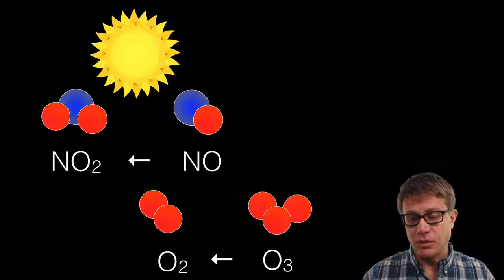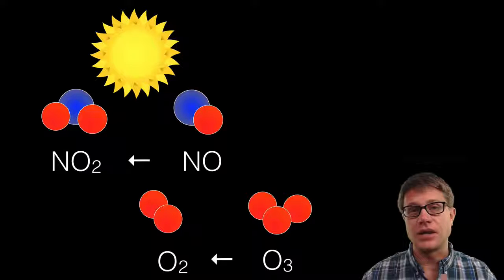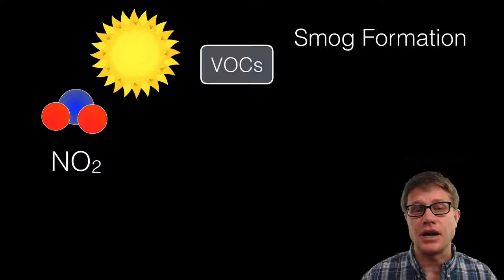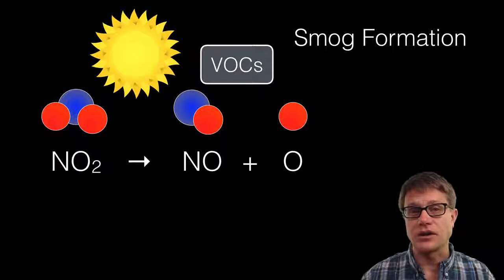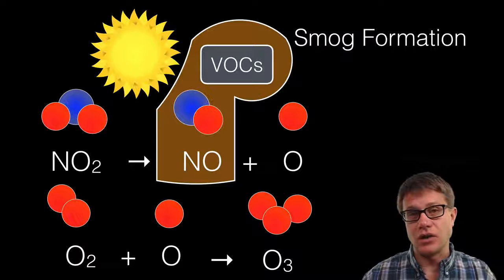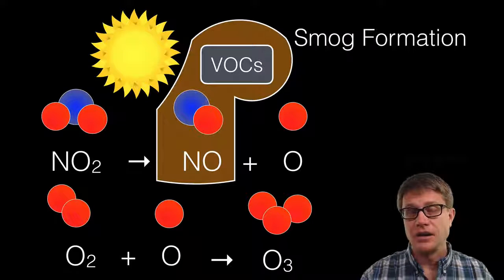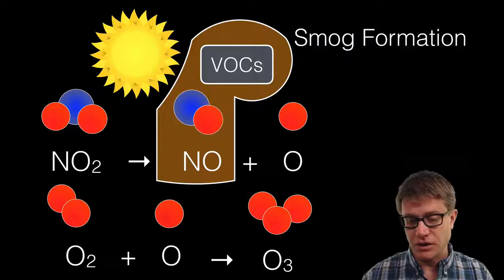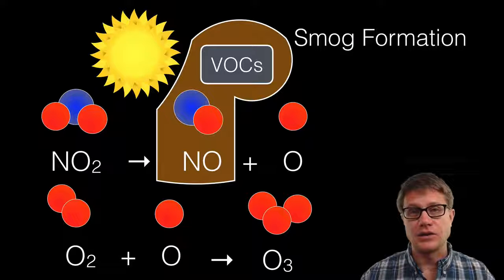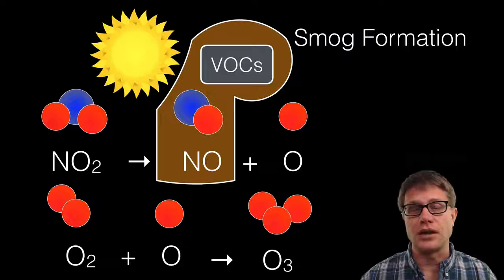And so again, to make smog, we have to not only have NOx and the sun, but we have to have these volatile organic compounds as well. And so how does it work? We break apart that nitrogen dioxide again. So we're producing this nitric oxide, and that will combine with these volatile organic compounds in the atmosphere itself. And so now we produce this ozone, but it's not spontaneously going to go back again. And so how do you form smog? We have to have these volatile organic compounds, we have to have this nitrogen dioxide, and then we have to have sunlight. And so areas like Los Angeles, where all of these come together, have a huge amount of smog. How do we prevent it? We prevent the amount of nitrogen dioxide, and we prevent the amount of volatile organic compounds in the atmosphere.